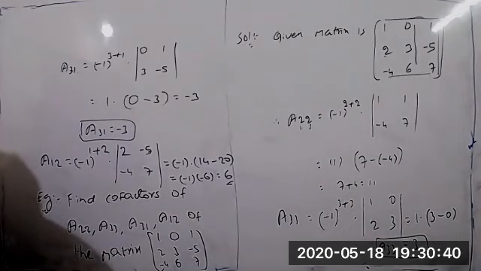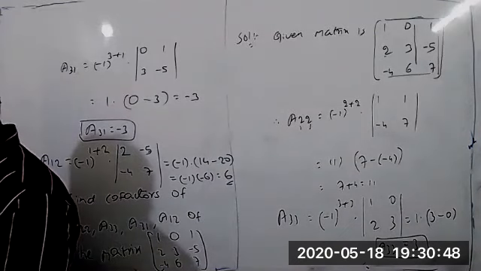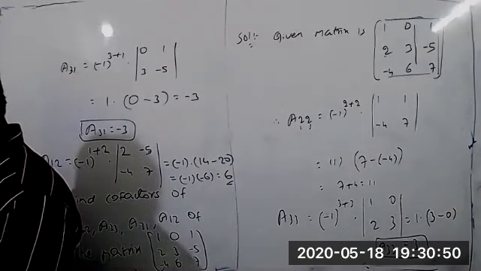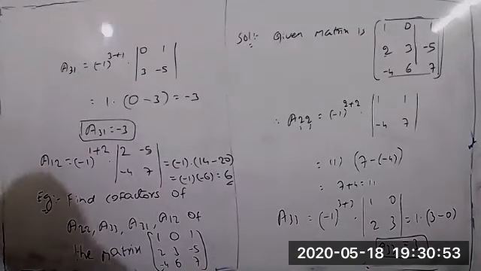So once you got the idea, then we are going to the adjoint. So problem you can write now.